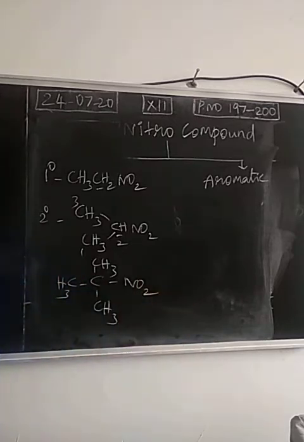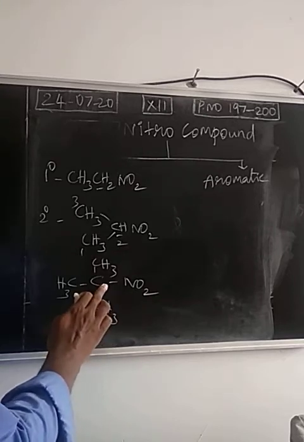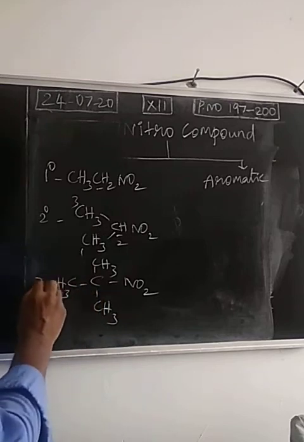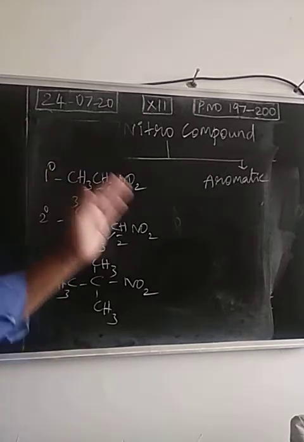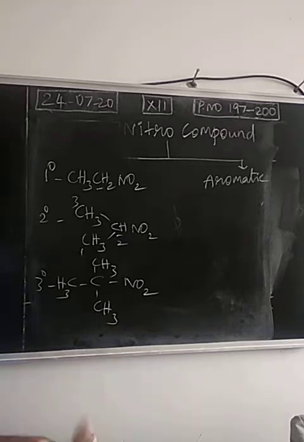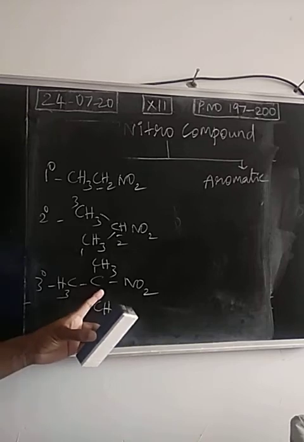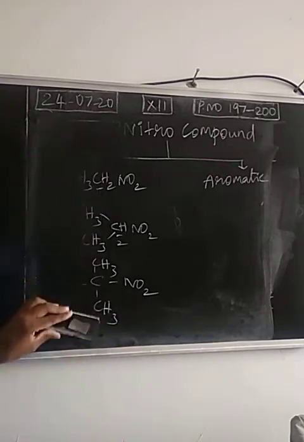Now which is the head carbon? The carbon attached to the functional group is the head carbon. The head carbon is bonded with three more carbon atoms. So this is tertiary in nature, and the nitroalkane is tertiary. So primary, secondary, tertiary nitroalkanes are there. Nitroalkane is of three types based on the alkyl group, or based on the head carbon being bonded with how many other carbon atoms. So we have three types.